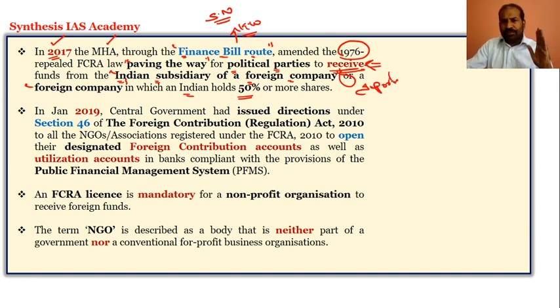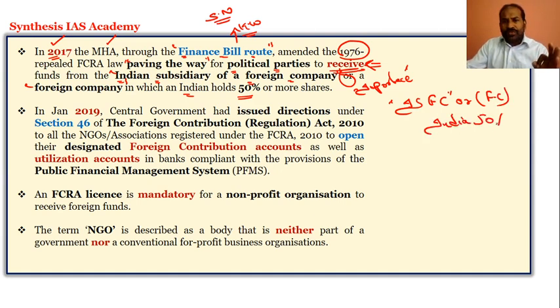Do not get confused that in the year 2017 through the finance bill, the political parties can receive the funds from the Indian subsidiary of a foreign company, or a foreign company wherein India holds 50% or greater than 50% share. So that was the amendment through the finance bill route.